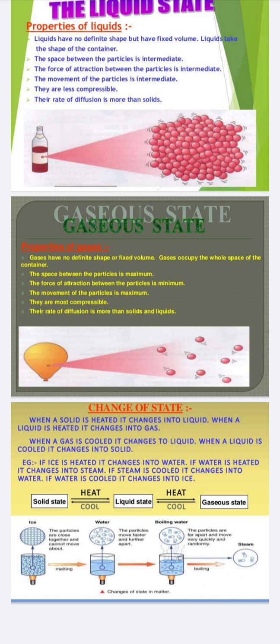Now, why does liquid change into the gas on heating? Because the kinetic energy of the particles further increases, then they are moving very fast. The force of attraction between the particles becomes less, then they become free to move in the whole space available to them. That is why liquid changes into the gaseous state when the liquid starts boiling.